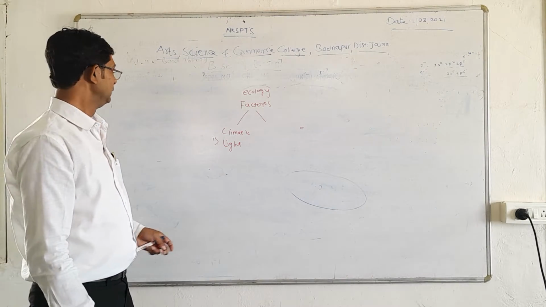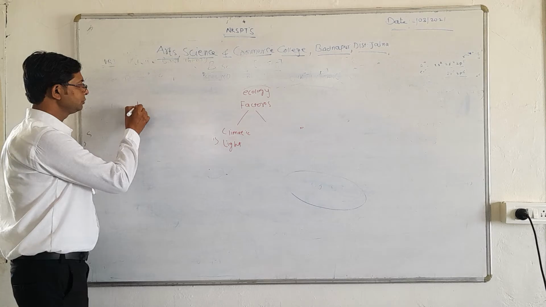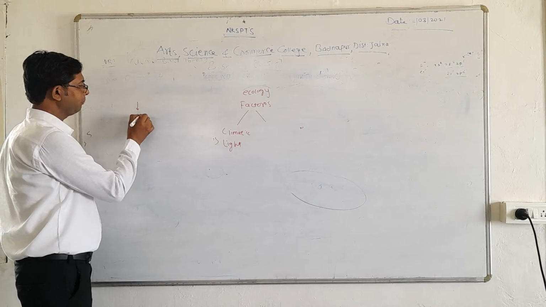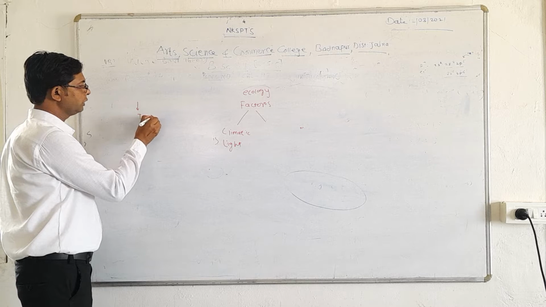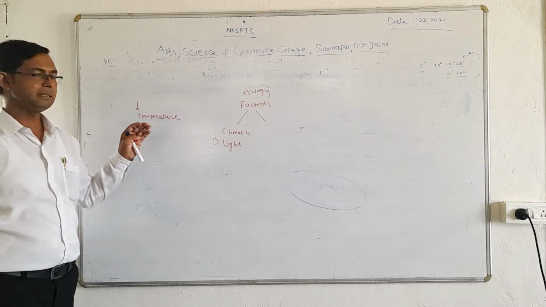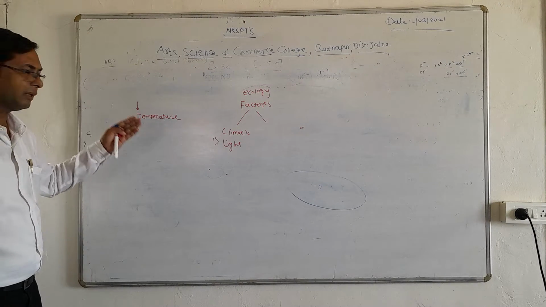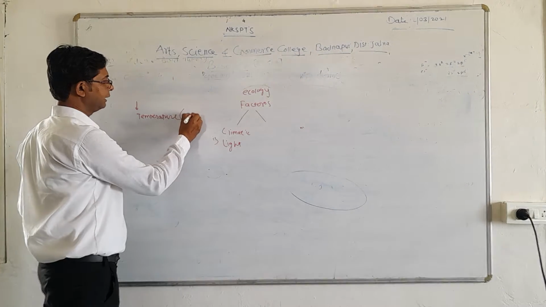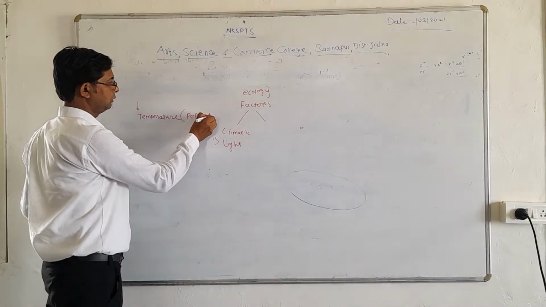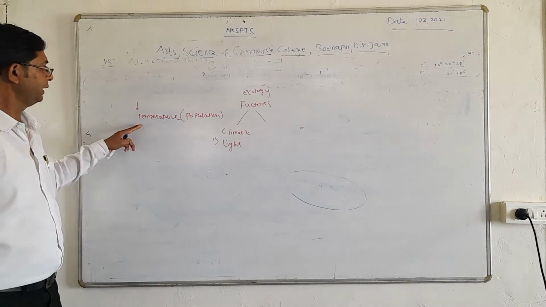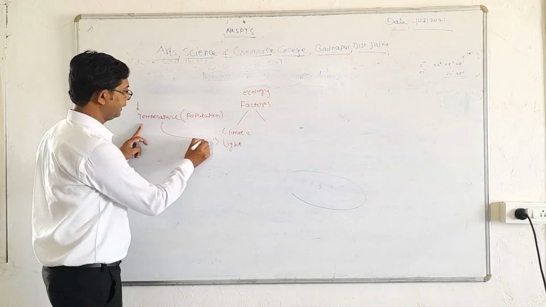For example, in some areas sunlight is more. Due to this more sunlight, the temperature of the area also increases. And as the temperature increases, the factors play an important role on the living organisms, that is the population. So the number of the population will increase or decrease depending on the light indirectly.